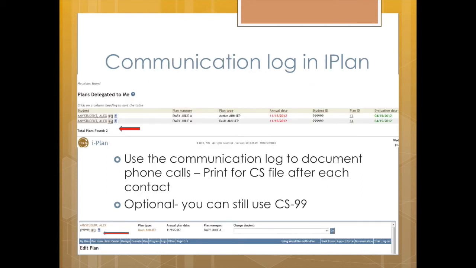iPlan has a communication log available for your use. To access it, click on the icon that looks like a phone next to the student's name in your MyPlan screen. The icon also appears in the upper left corner when you are working in a student file. This will pull up a screen for you to log the information from the contact. Please print a copy of the communication and give it to your Child Study Secretary so they can put it in the Child Study file for the student.